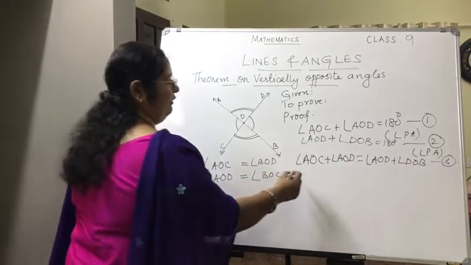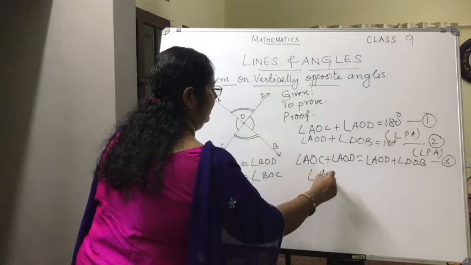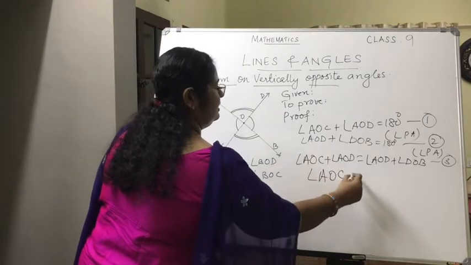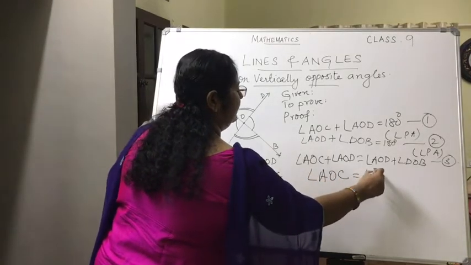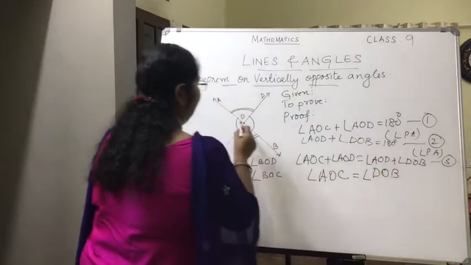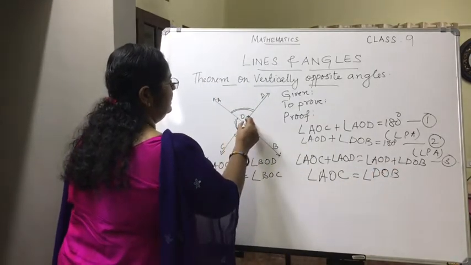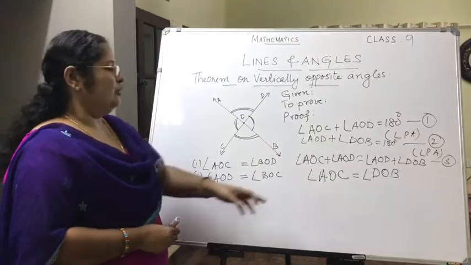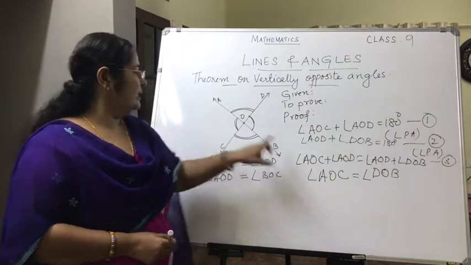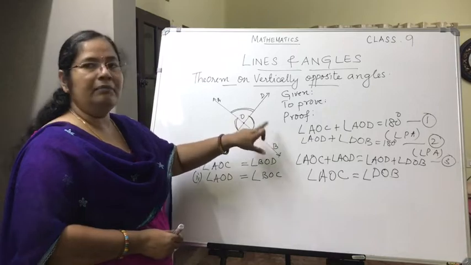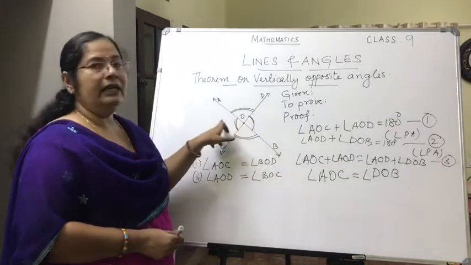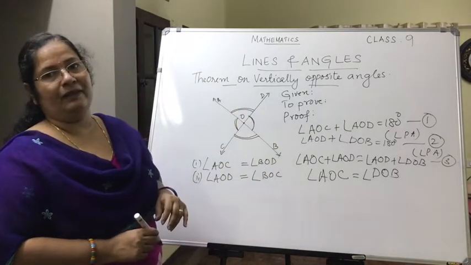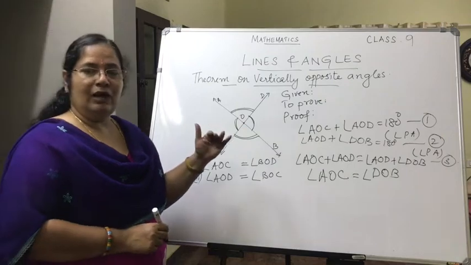So what we get finally is angle AOC is equal to angle DOB or BOD. Both are correct. So what have we proved? AOC and BOD are vertically opposite angles. Is it clear how we have proved it?